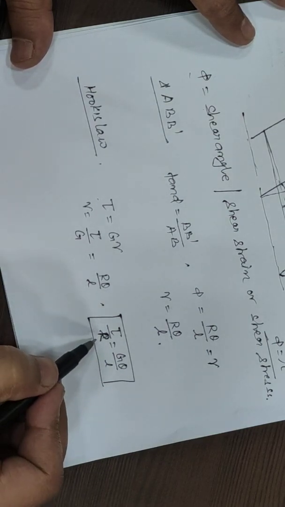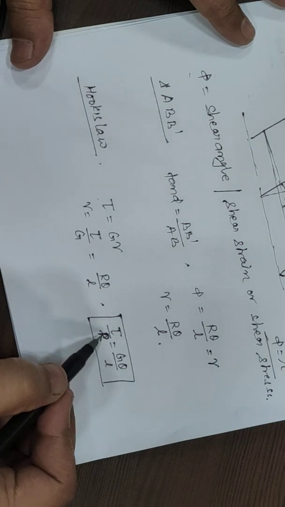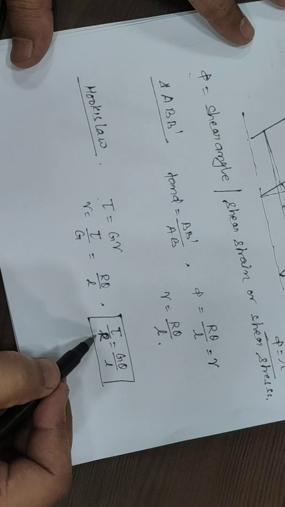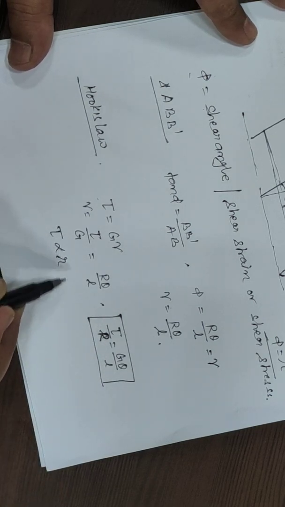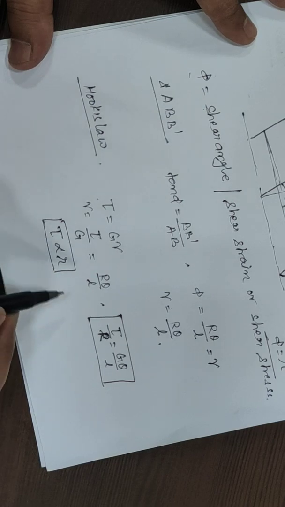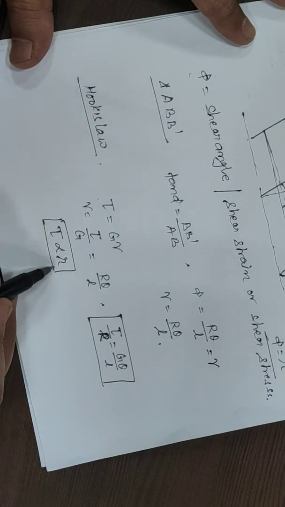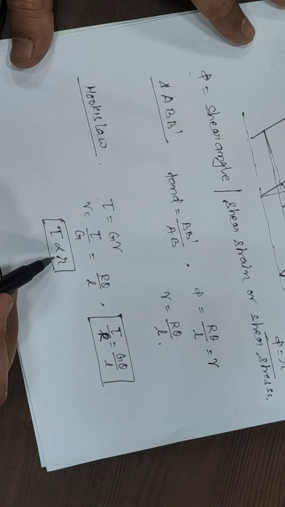This R we have taken for the outermost surface, so the shear stress will be maximum, from where we can say that tau is directly proportional to R. Whenever we have to take an intermediate surface, we take the location of that strip.